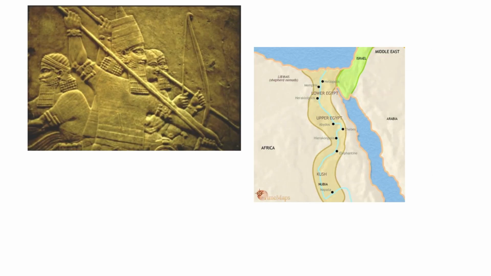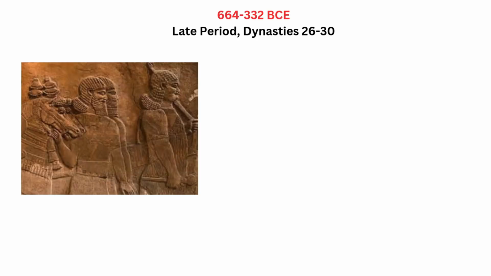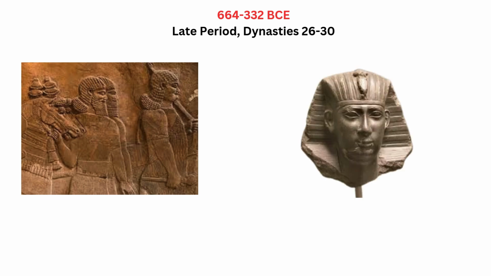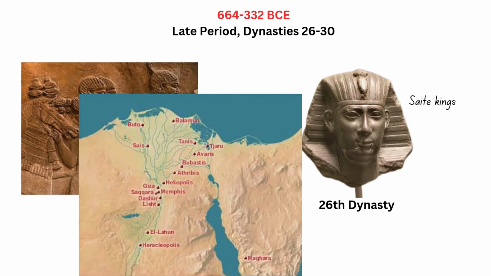At the same time, the Assyrians became a major threat. They eventually drove the Kushites out of Egypt and took control from the rulers of Thebes and Memphis. During the late period of ancient Egypt, the Assyrians ruled Egypt indirectly by placing local families and clans in charge, forming the 26th dynasty, known as the Sate Kings. The capital city during this time was Sais.